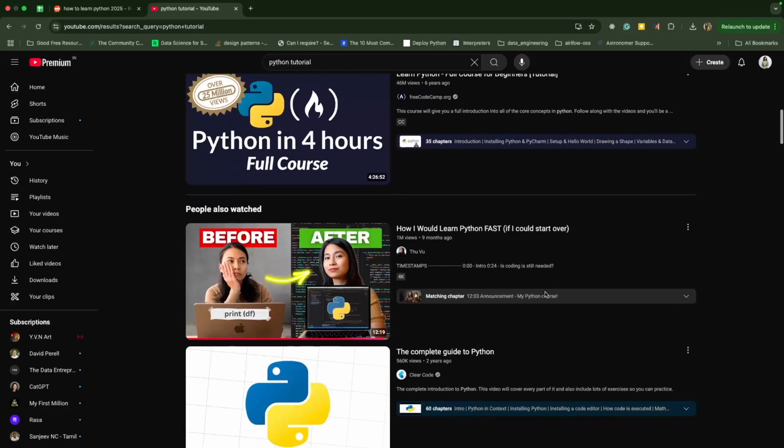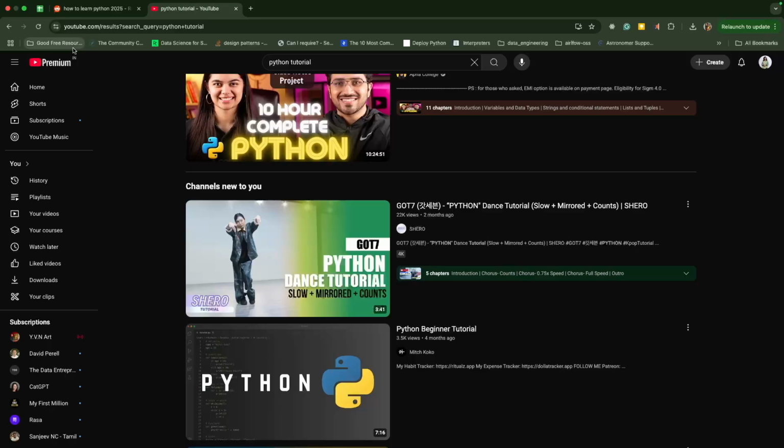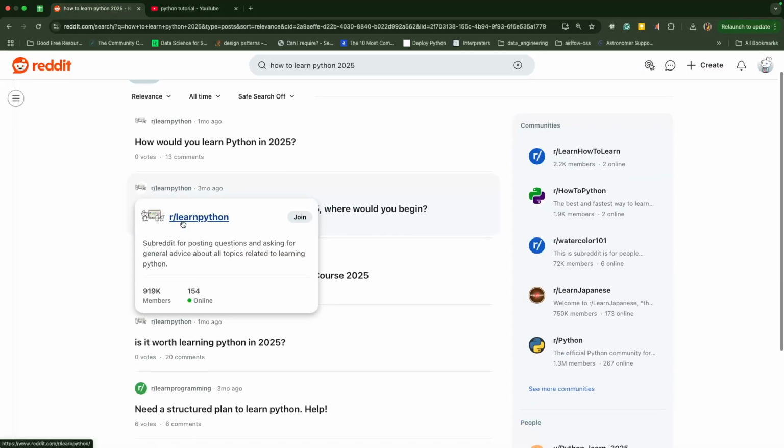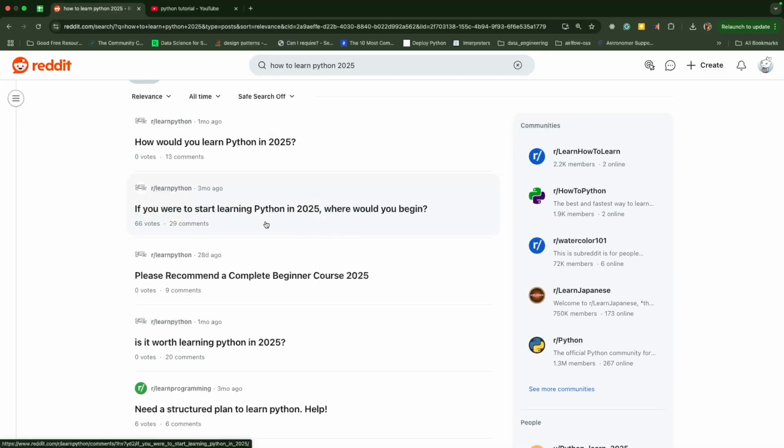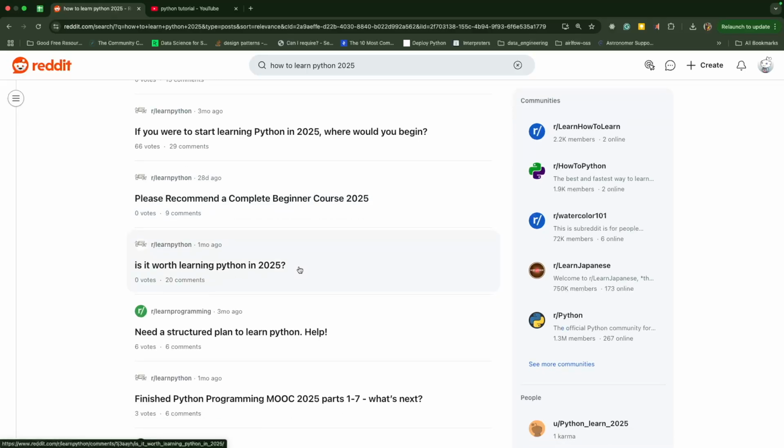Despite all the tutorials and courses out there, learning Python has been challenging for a lot of people. Look at this. Everybody is asking in 2025, where do you even begin? Is there any recommended courses? The problem is not with one of the courses or the materials that's out there. The problem is a lot more fundamental.